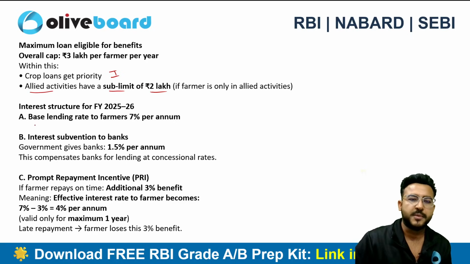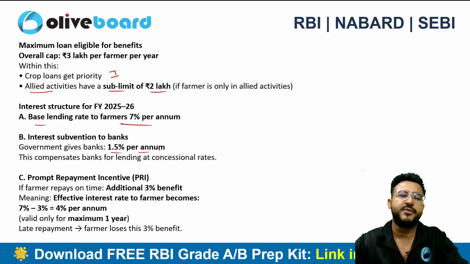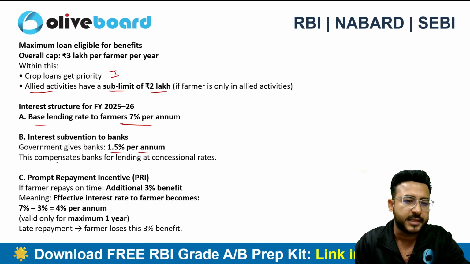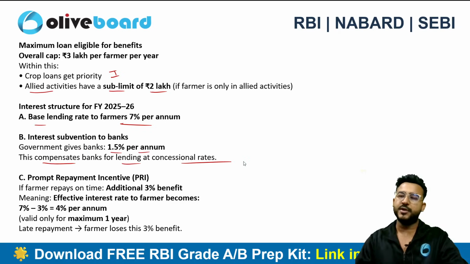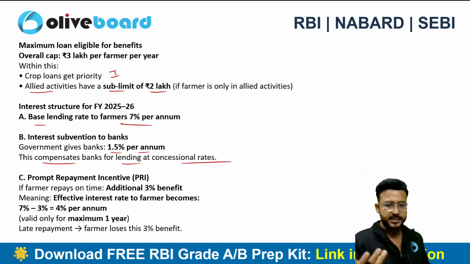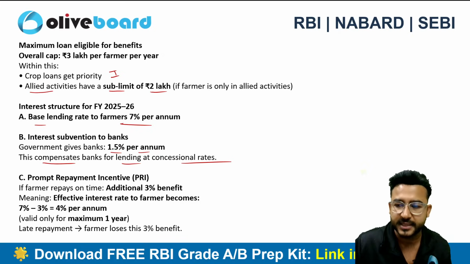Right. So the base rate lending will be 7% per annum, but government will be giving the banks 1.5% per annum as the interest subvention. So this is nothing but a compensation to the bank because the bank is lending at concessional rates. So here the government will be compensating these banks.